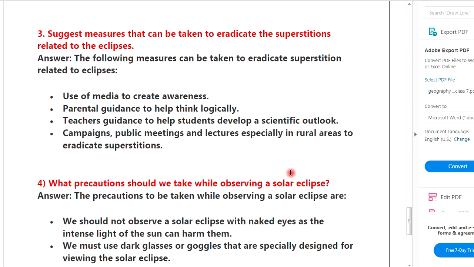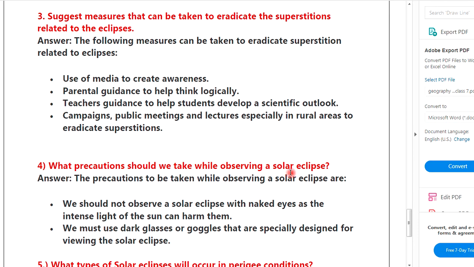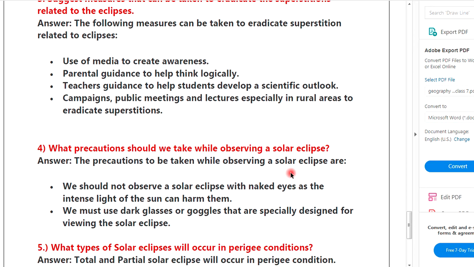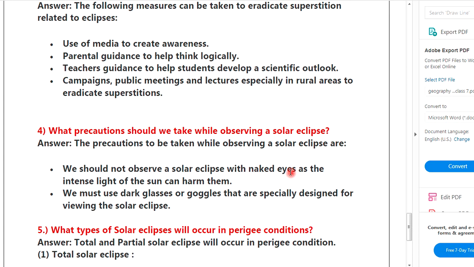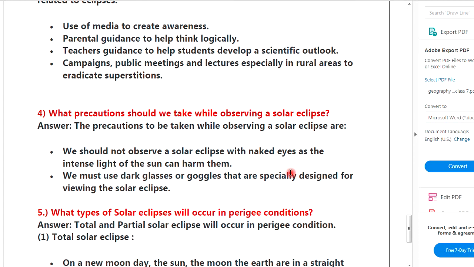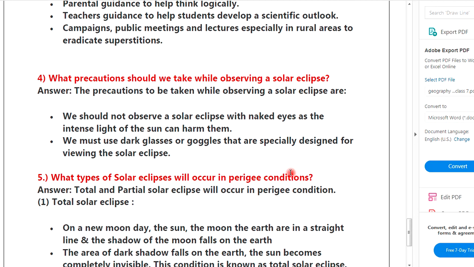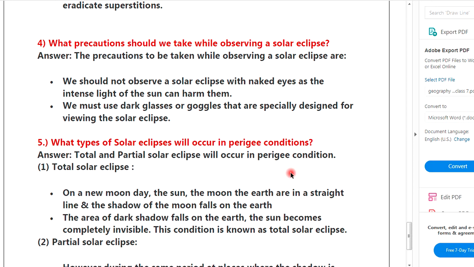Okay. Third question, suggest the measures that can be taken to eradicate the superstitions related to the eclipse. Answer. The following measures can be taken to eradicate the superstition related to eclipse: use of media to create awareness, parental guidance to help them think logically, teacher guidance to help the student develop a scientific outlook, competence public meetings and lectures especially in rural areas to eradicate superstitions.